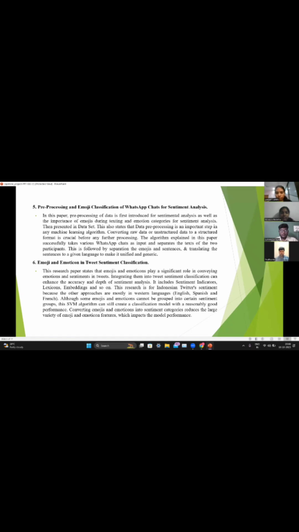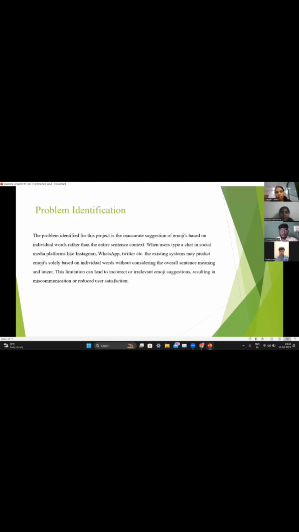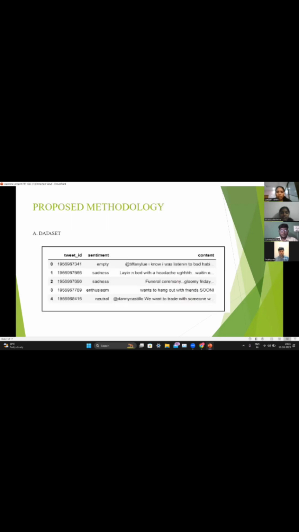Coming to the next, problem identification. The problem identification of our project is inaccurate suggestion of the emoji based on individual words instead of taking the entire sentence. The existing system may forecast the emojis based upon individual words without accounting for the total sentence meaning, which provides irrelevant or inaccurate suggestions.